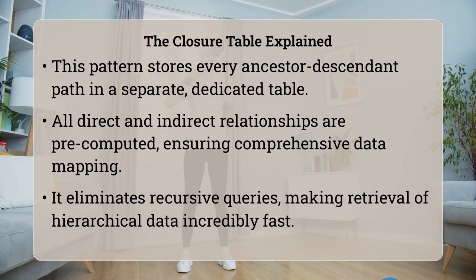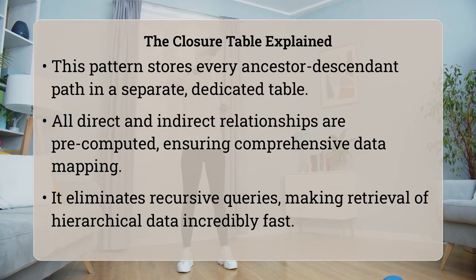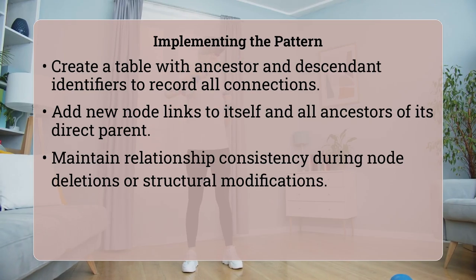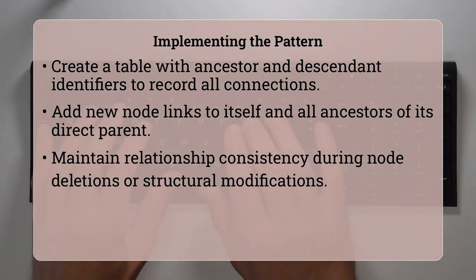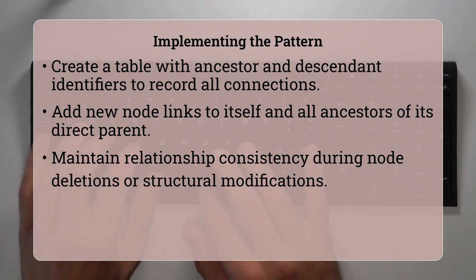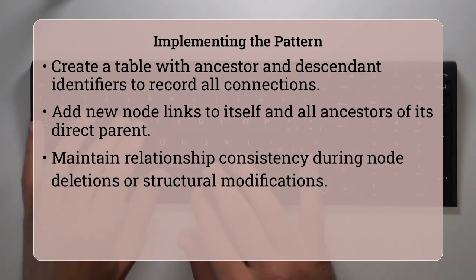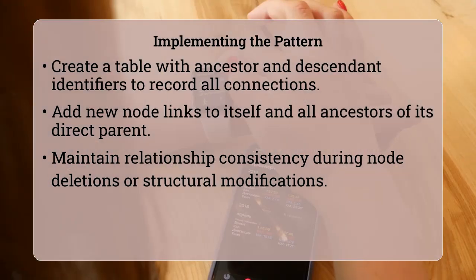To implement a closure table, you will typically create an auxiliary table that contains at least 2 columns, an ancestor identifier and a descendant identifier. For every node in your main data table, there will be entries in the closure table linking it to itself, its direct parent, its grandparent, and so on, all the way up to the root. When a new node is added, you insert a record linking it to itself, and then for every existing ancestor of its parent, you also create a record linking that ancestor to the new node. Deleting or moving nodes involves more complex updates to this auxiliary table, but the benefit lies in the speed of